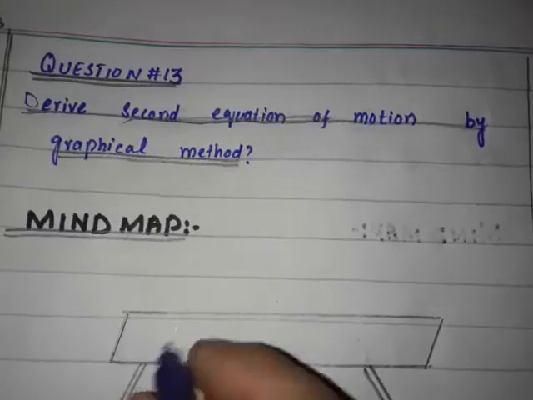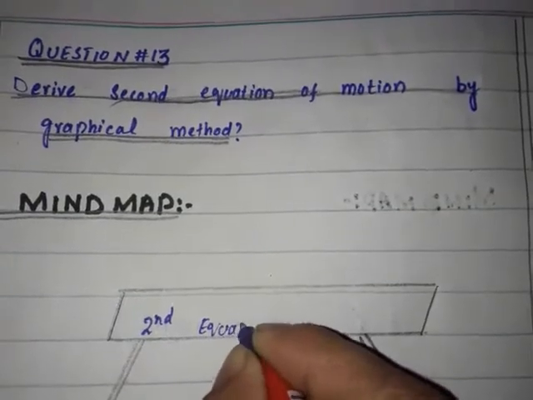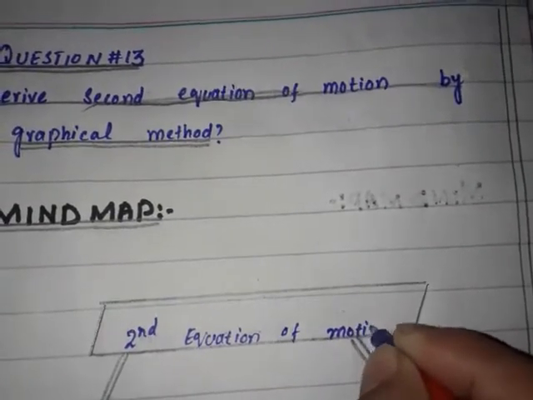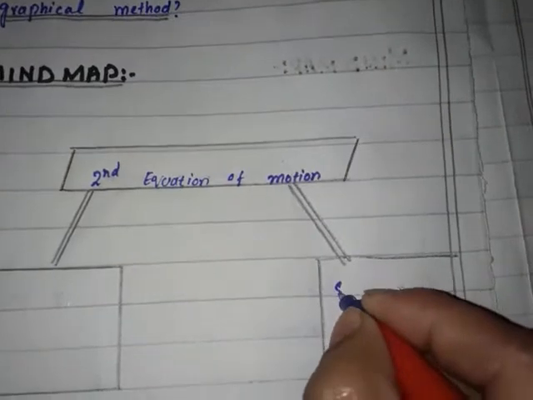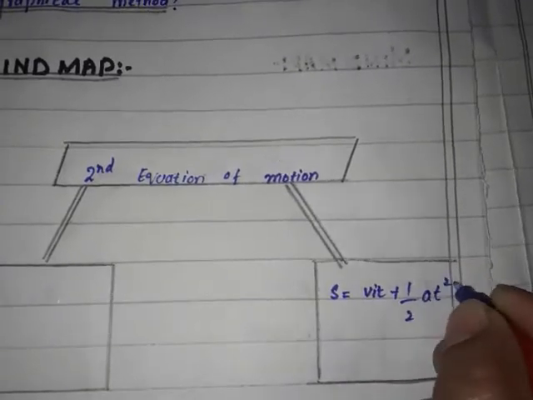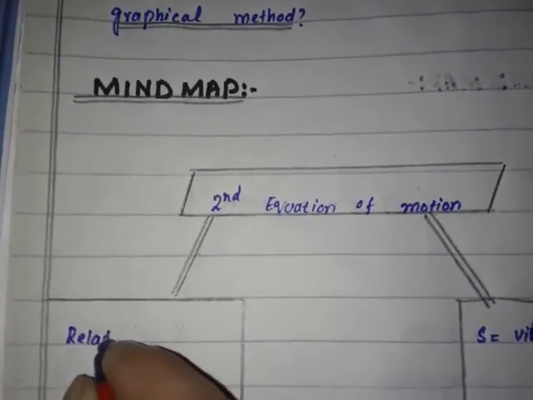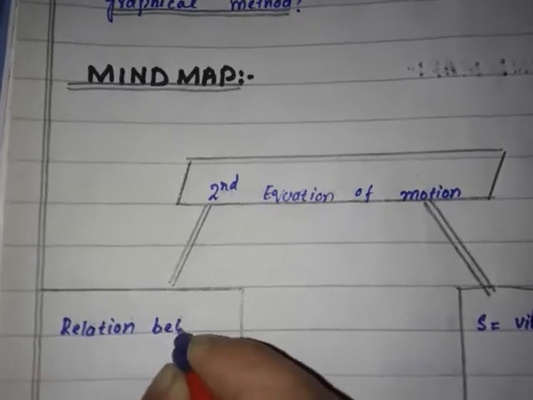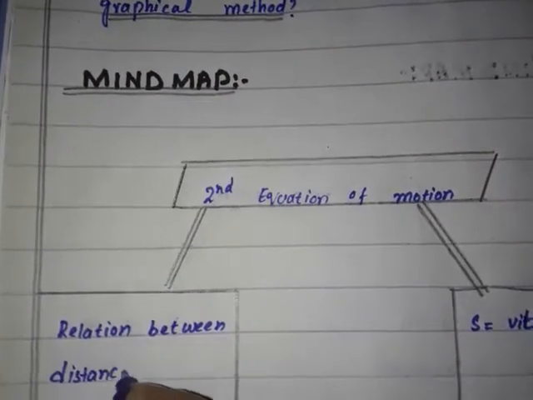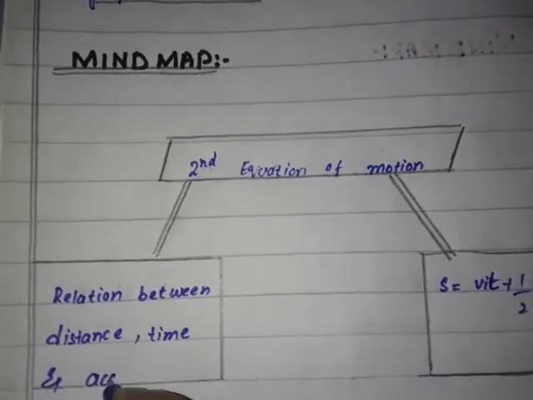Now coming towards the main point, that is second equation of motion, which is s is equal to Vi t plus half at square, and gives the relation between distance, time and acceleration.